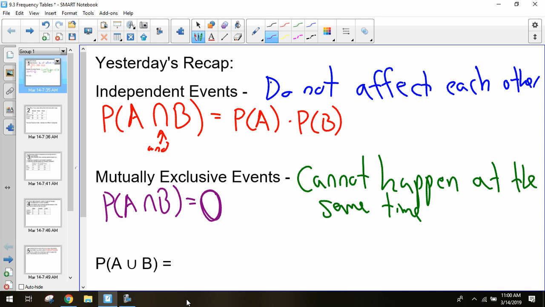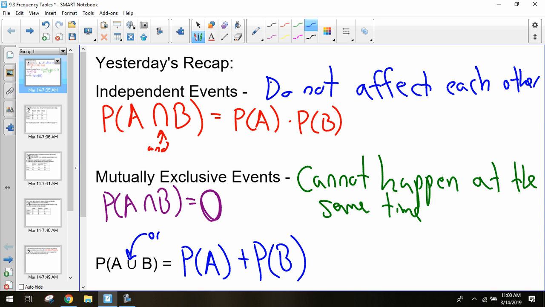And then the last thing was we were looking at these OR statements. The probability of A or B. That little U represented our union again. So the probability of A or B. How did we find these yesterday? It was like the vowels, like picking out the vowels from the alphabet, but also picking out the letters from math. Didn't we add them? So we added them together. So we found the probability of A plus the probability of B.